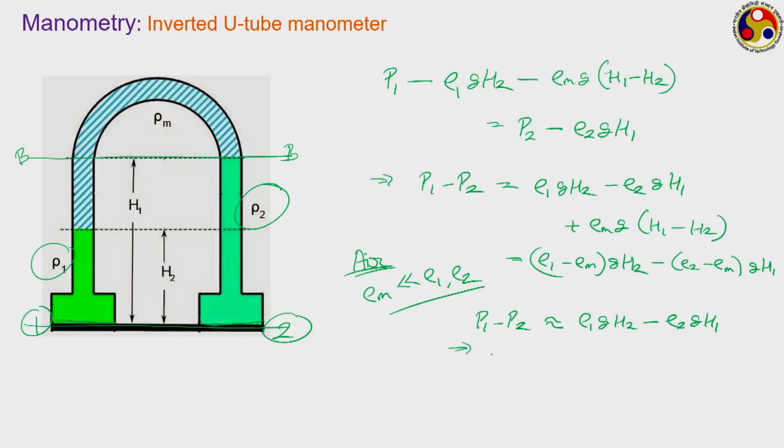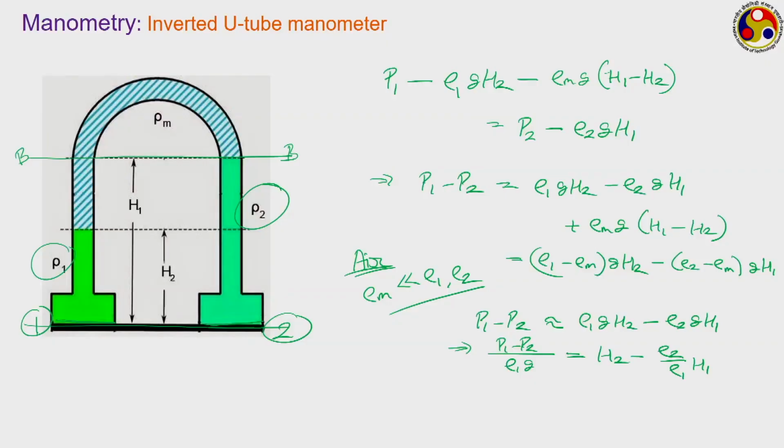If rho 1 is the fluid in which you want to scale the pressure difference, you can write this as (P1 minus P2) by (rho 1 G) equals H2 minus (rho 2 by rho 1) H1. So, the inverted U tube manometer is just a variation or inversion of the conventional U tube manometer, and we can use a very light manometric fluid, or at least manometric fluids having density lower than the working fluid density.